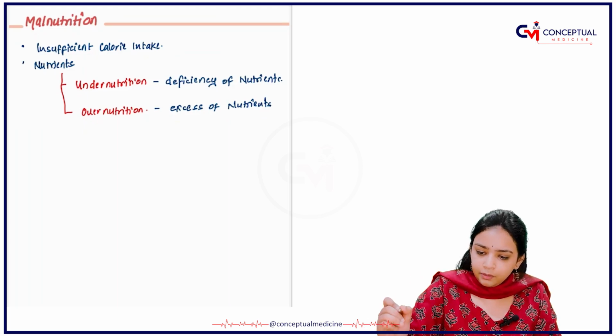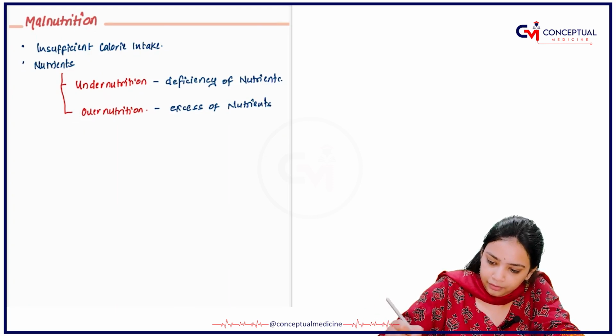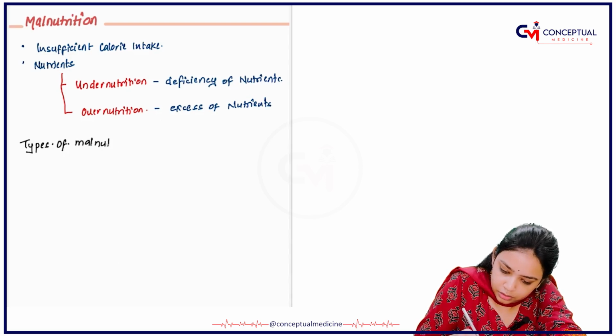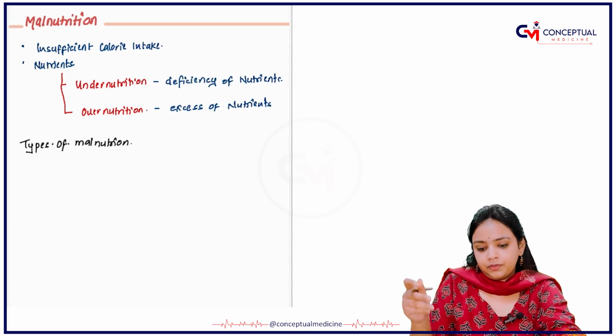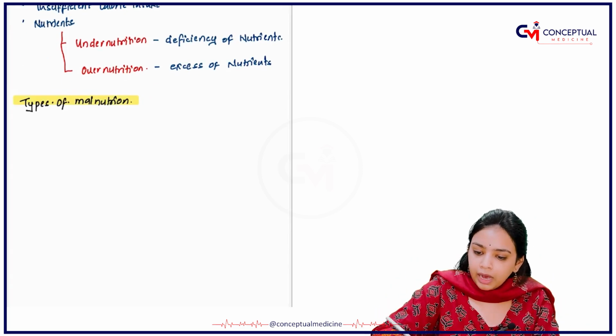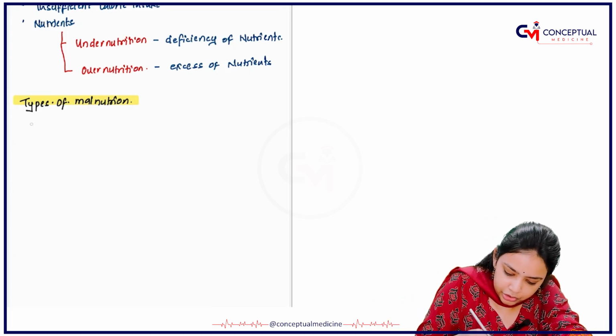Now the next thing that I want you all to understand is the types of malnutrition that you have. First we will be talking about undernutrition.